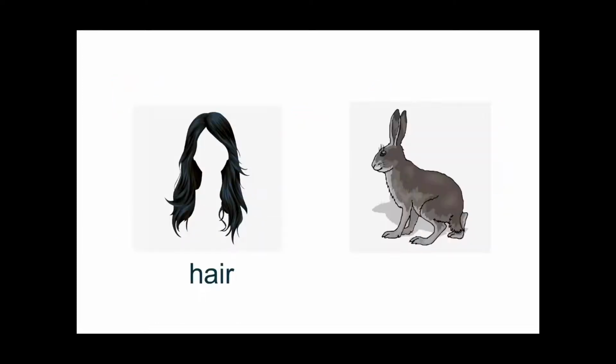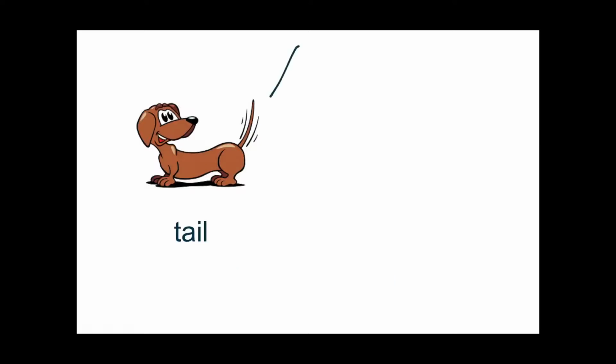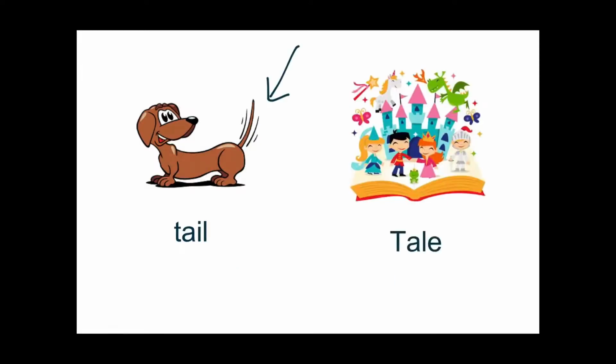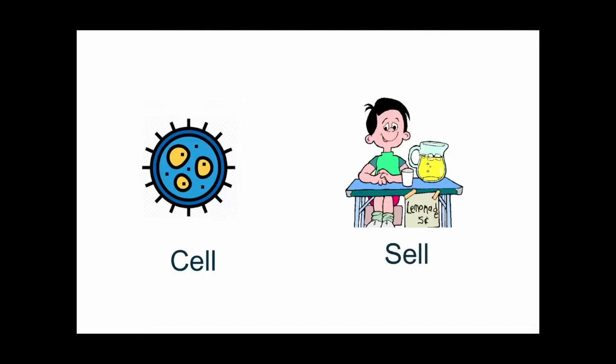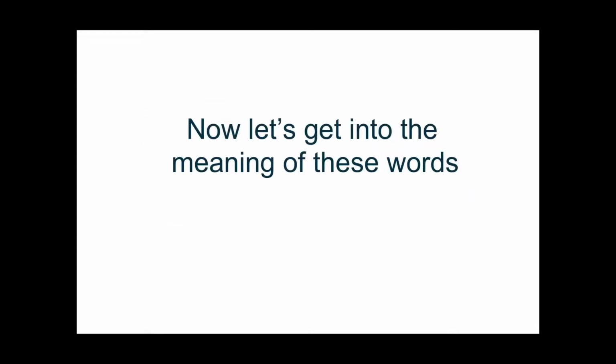Hair, hair, tail, and a tail. This is also known as fairy tale. Cell and cell. Now let's get into the meaning of these words. As I said earlier, these words just have the same sound but different meaning and spelling.